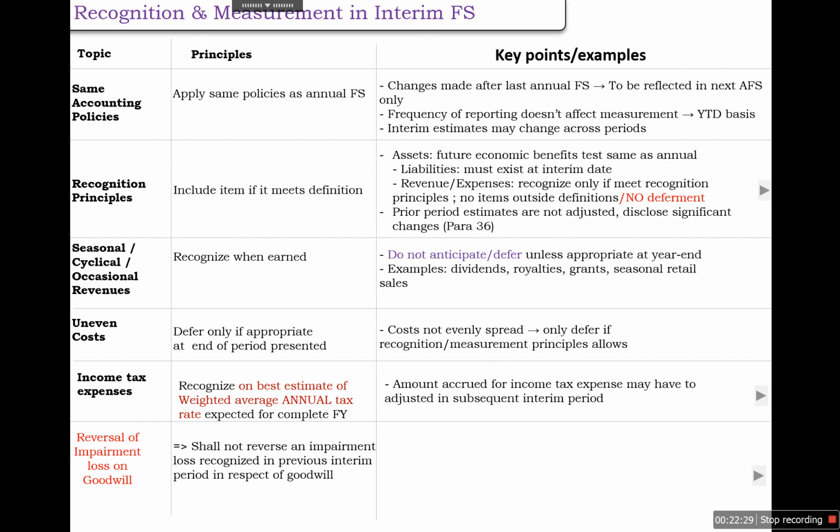So the similar principle will apply in interim financial statements also. If the goodwill has been impaired and it has been recognized in a previous interim period, and the situation changes in the next quarter, in that case also we need to follow the same principles, and there will not be a reversal of impairment loss on the goodwill.